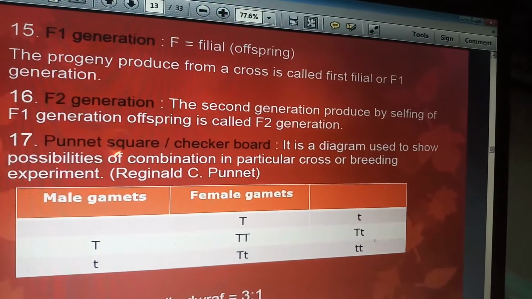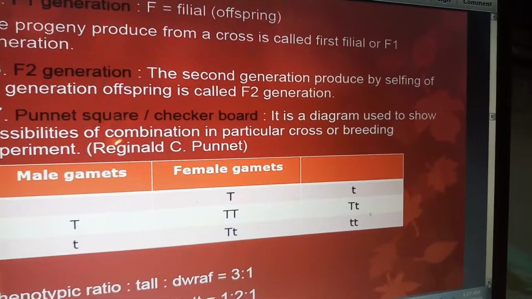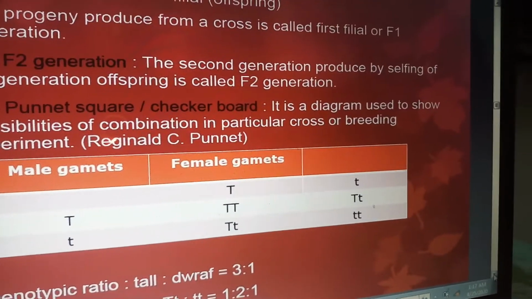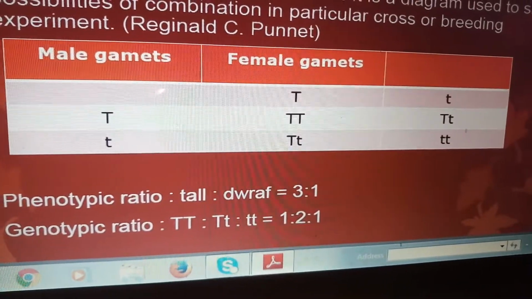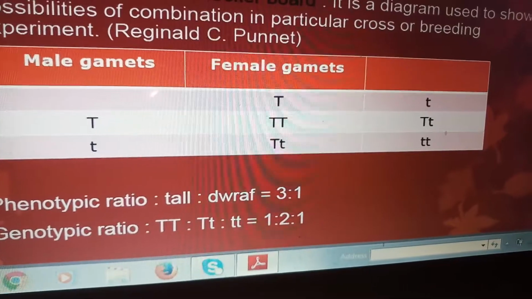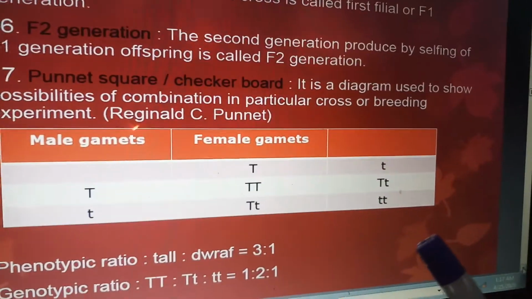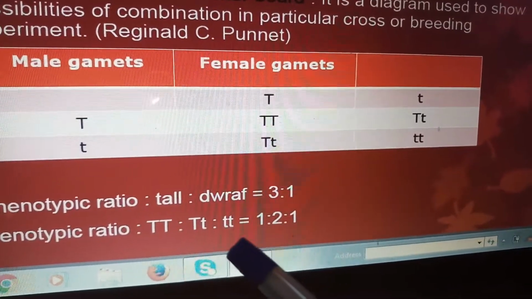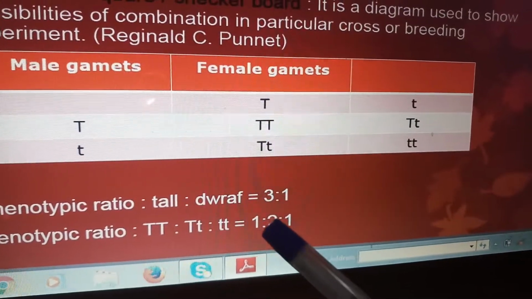So in the Punnett square or checkerboard, you write the male gamete, female gamete, and they are then crossed with each other. Here you can say the phenotypic tall to dwarf ratio is 3:1, and the genotypic ratio is TT to capital T small t to small t.